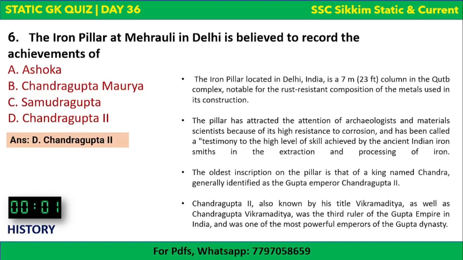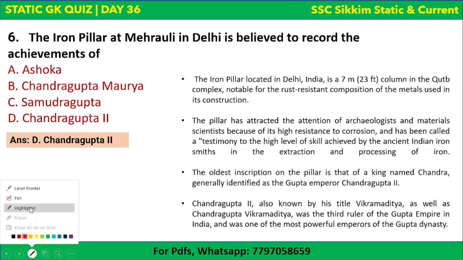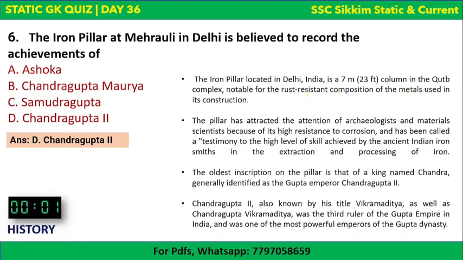Okay, and this iron pillar at Mehrauli in Delhi, it's a 7-meter column in Qutub complex, which is notable for rust resistant composition of metal used in this construction. Okay, so rust resistant. The pillar is resistant to rust. So this is important feature.